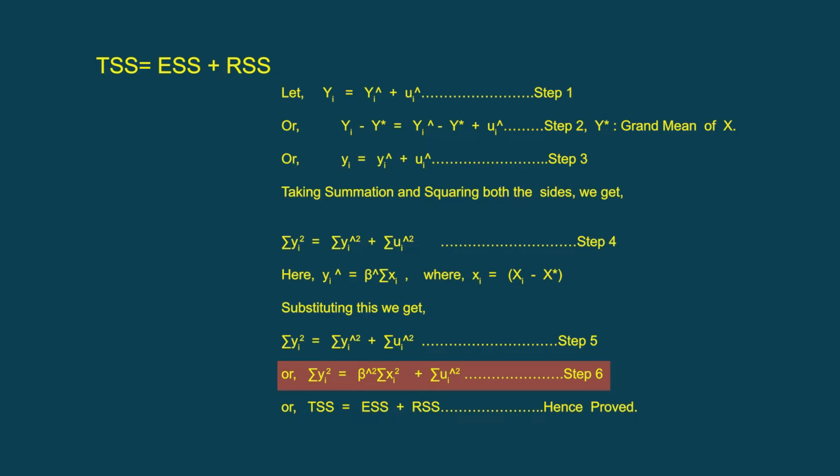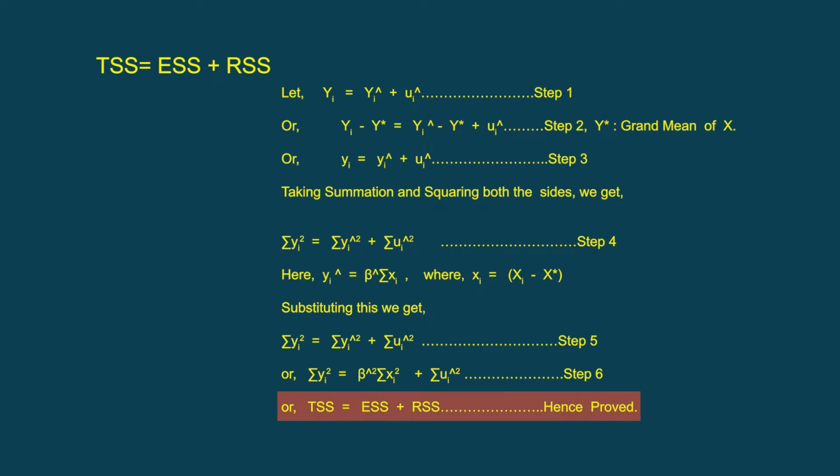So in step number 6, we can explain that the total variation in yi can have two components, systematic and random. The systematic component is captured by ESS, which stands for explained sum of squares, and the random component is given by summation ui square, which is the residual sum of squares.